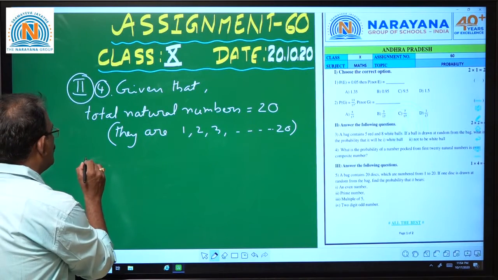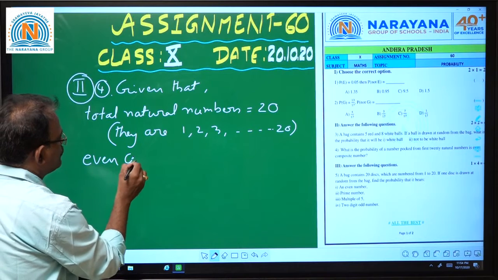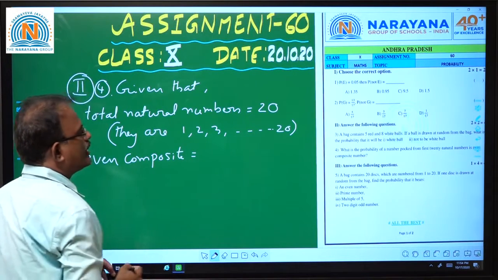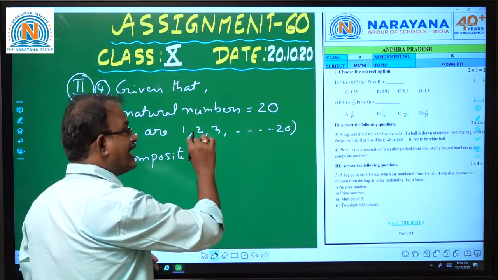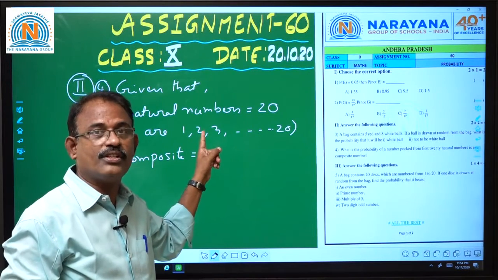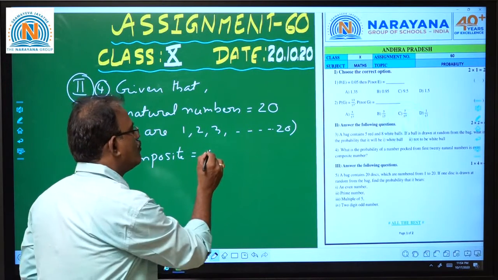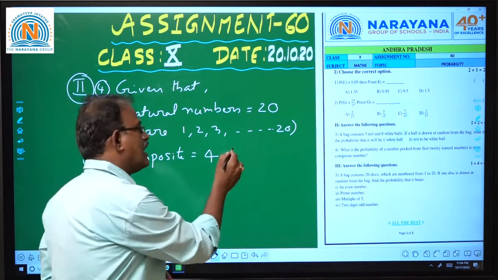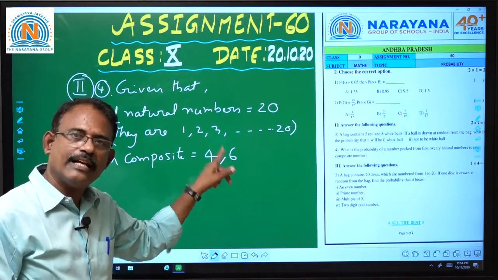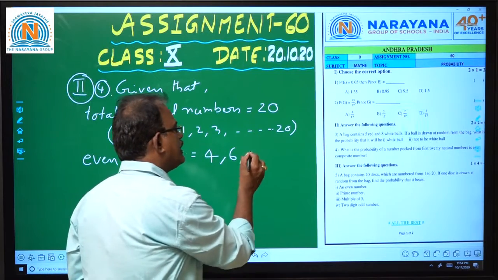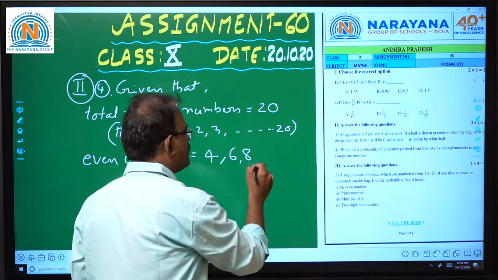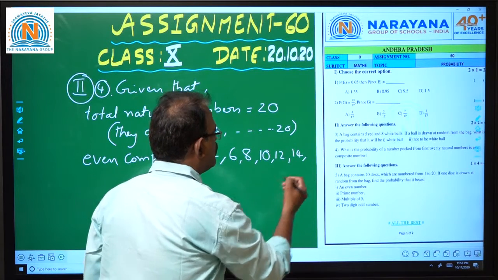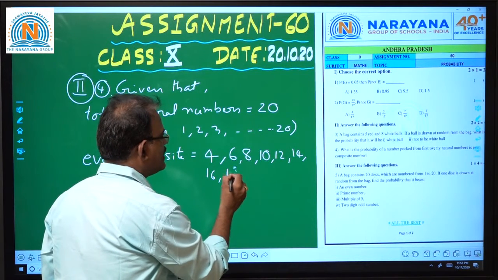Okay, so what are the even composites among all of these? 2 is even prime. 2 is not a composite, 2 is prime. So 4 is a composite number as well as an even number, and 6 is also a composite as well as even number, and 8 even composite, 10 even composite, 12, 14, 16, 18.